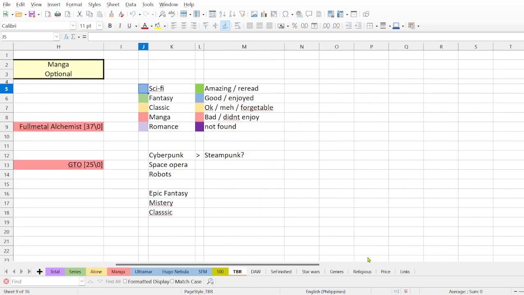And then when I am evaluating the books, I give green color when it's an amazing book or a book that I want to reread. Blue if I consider it's a good book that I have enjoyed, but not more than that. Orange, or yeah, kind of orange, is a book that is okay, just okay, not that great, and that actually I can forget. And red are books that are bad or that I just didn't enjoy.